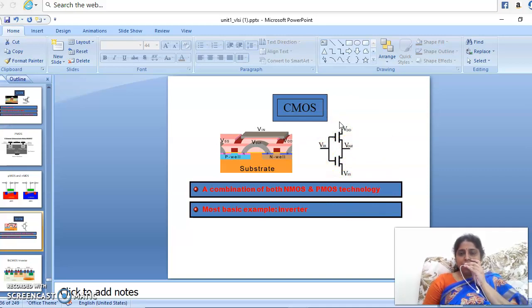In NMOS, we are having good performance, but NMOS is not power saving. PMOS was invented previously to NMOS. PMOS has some reliability issues and it gives less yield, and due to that people started using NMOS.